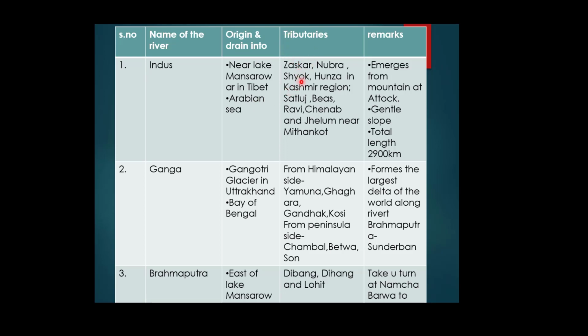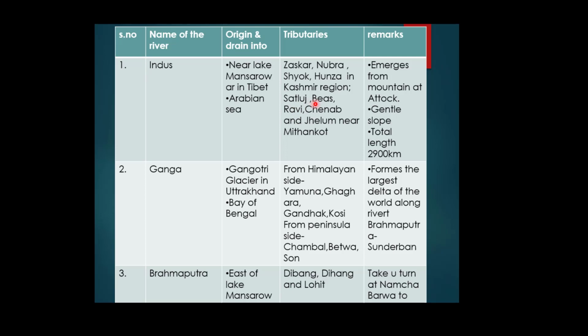See, the major tributaries of the Indus are Zaskar, Nubra, Shyok, Hunza in the Kashmir part. In Kashmir, these are the tributaries which are meeting or offloading their water into the Indus river and increasing the volume of the Indus river.